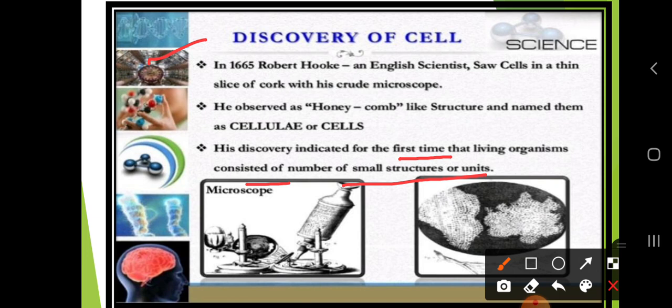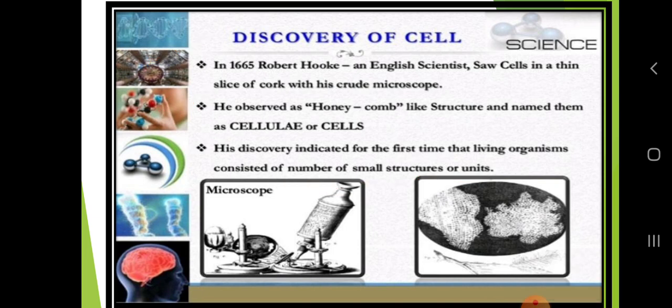In 1665, Robert Hooke, an English scientist, saw cells in a thin slice of cork in his crude microscope. He observed the honeycomb like structure, which is called cells or cellulae, and his discoveries indicate that living organisms consist of a number of small structures or units. Okay. So he predicted that the whole body of the organism is made up of small structural units called cells.